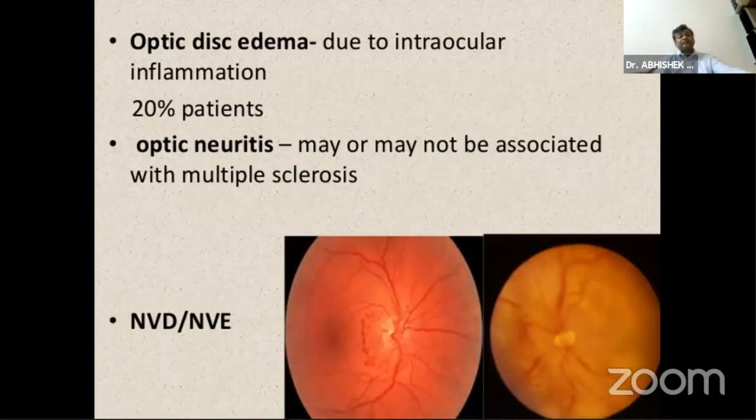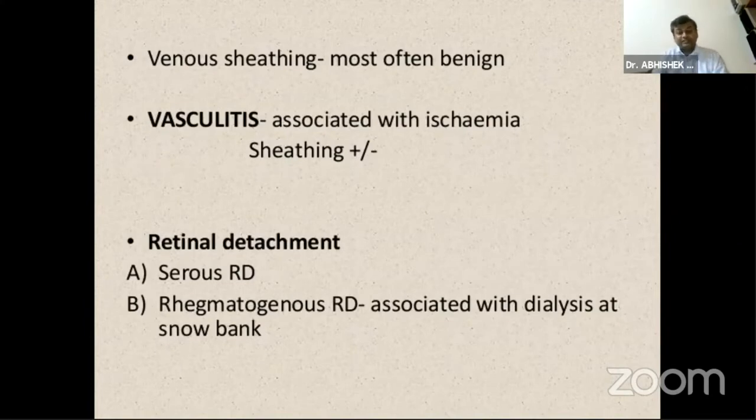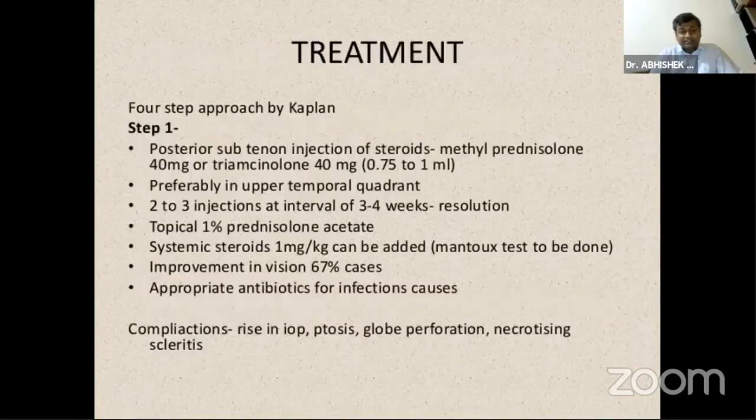The patients might have optic disc edema due to the intraocular inflammation and may present with optic neuritis also at times, but it may or may not be associated with multiple sclerosis. And there can be presence of neovascularization at disc or elsewhere, and features of vasculitis signifying the presence of ischemia. And retinal detachment can also be there. The various varieties like exudative or the rhegmatogenous due to dialysis at the snowbank, and also the tractional due to the presence of traction and due to cyclitic membranes and other membranes.